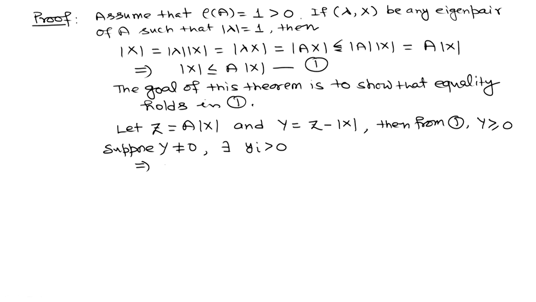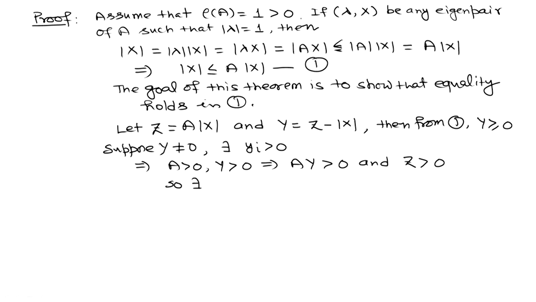Now, A is a positive matrix, y is a nonnegative nonzero vector. This implies, from the results given in the previous slide, that Ay will be a positive vector, and if Ay is a positive vector, z will also be a positive vector.